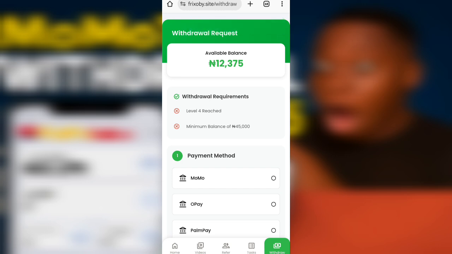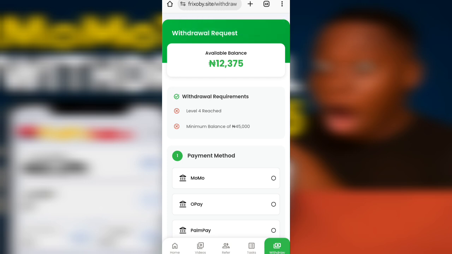For those of you who have been earning on this platform thinking that you are going to withdraw, I am really sorry, guys. I'm sorry to tell you that the platform is a fake platform. It is not real. Why did I say it's not real? Some of you will be saying, but people are in it, you are seeing withdrawals. No.